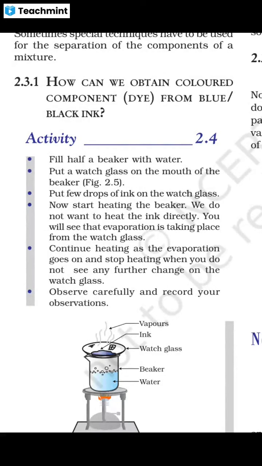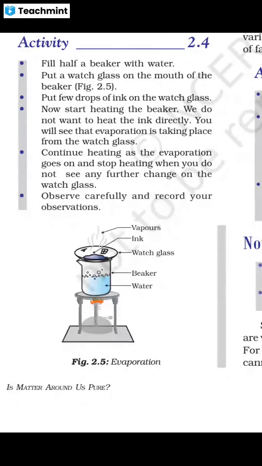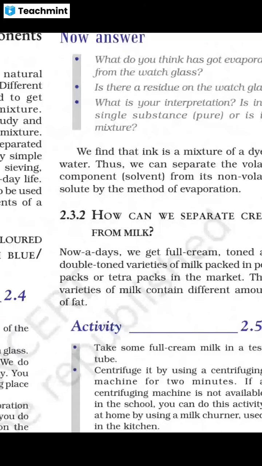Now start heating the beaker. We do not want to heat the ink directly; we are heating the ink indirectly. You will see that evaporation is taking place from the watch glass. Continue heating as the evaporation goes on, and stop heating when you do not see any further change on the watch glass. You will see vapors coming out, and later you will not see any vapor. So stop heating at that time. Observe carefully and record your observation.